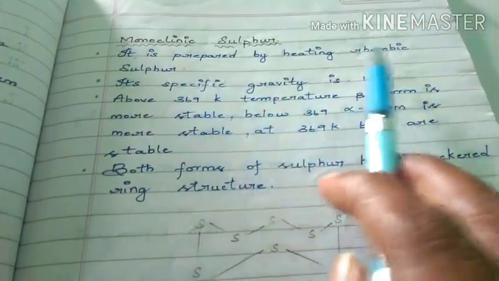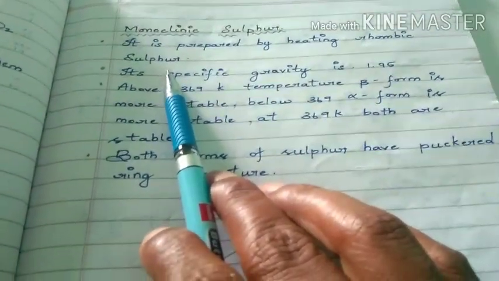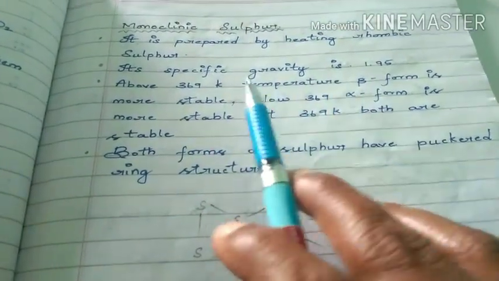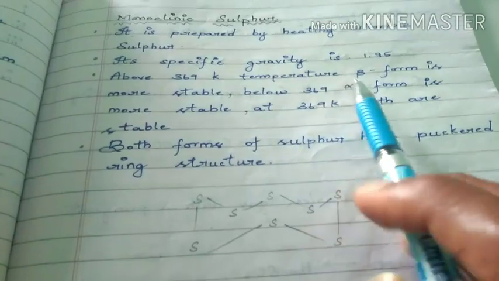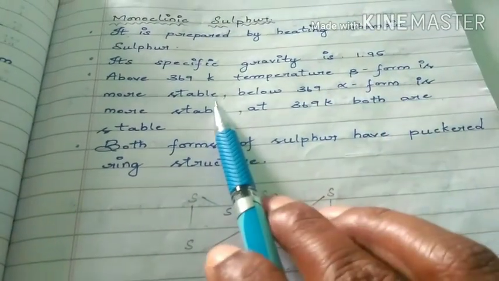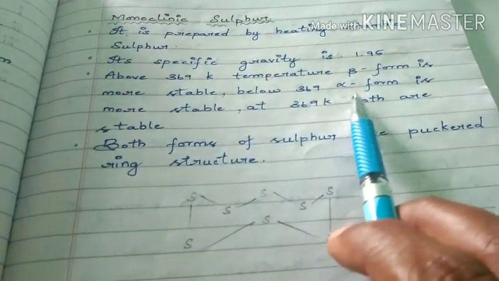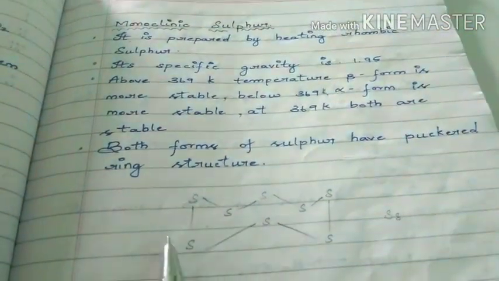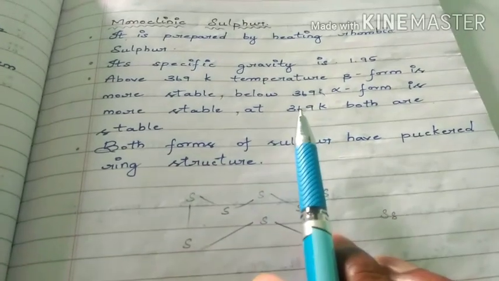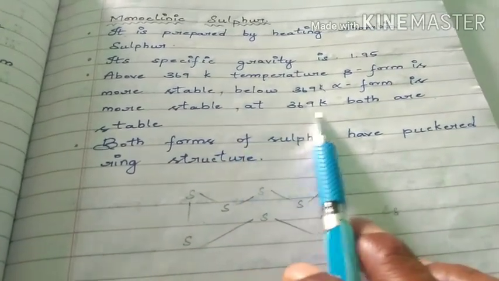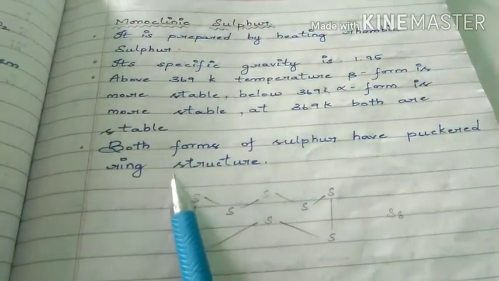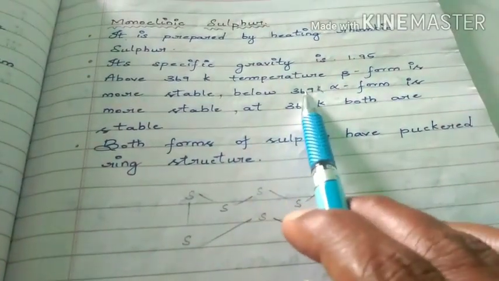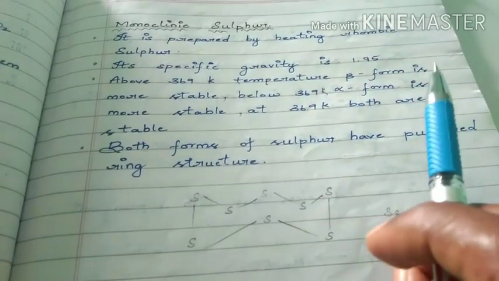It is prepared by heating rhombic sulfur. That means from rhombic sulfur we can get monoclinic sulfur. Its specific gravity is 1.95. Above 369 Kelvin, the beta form is more stable. Below 369 Kelvin, the alpha form is more stable. Alpha form means rhombic form, beta form means monoclinic form. But at 369 Kelvin, both forms are stable. So this 369 Kelvin is considered the transition temperature.